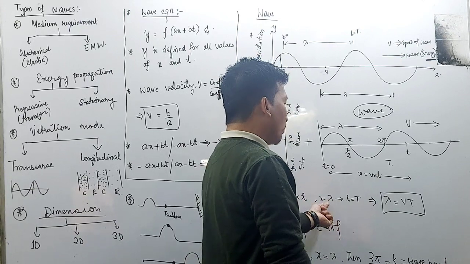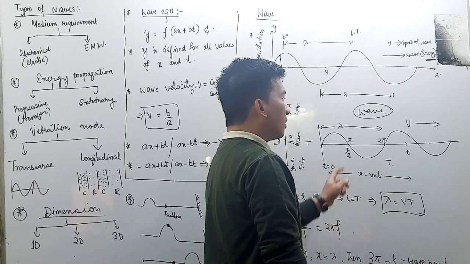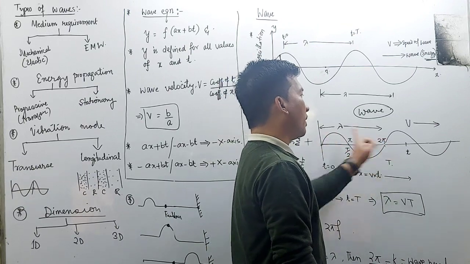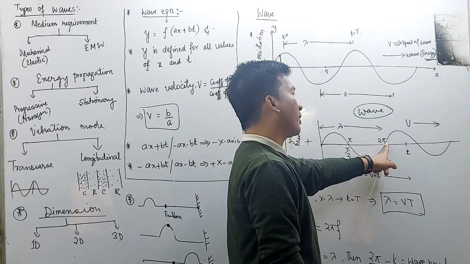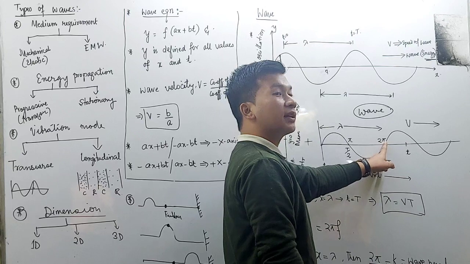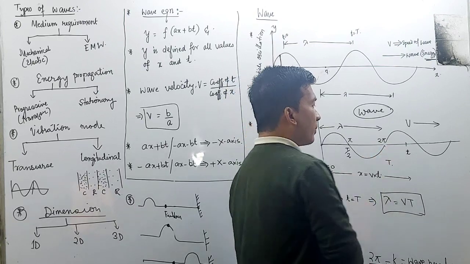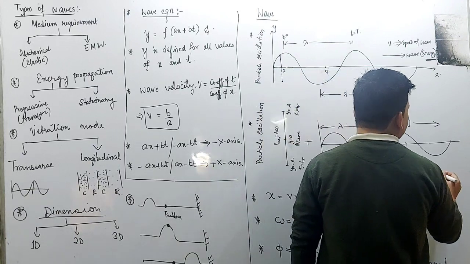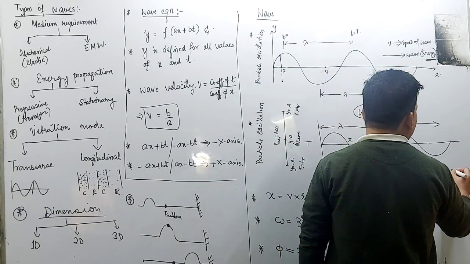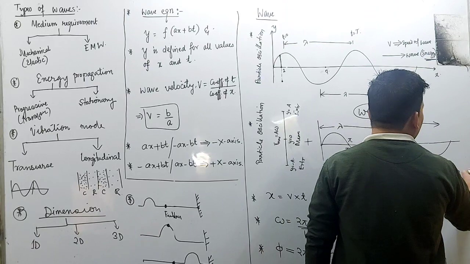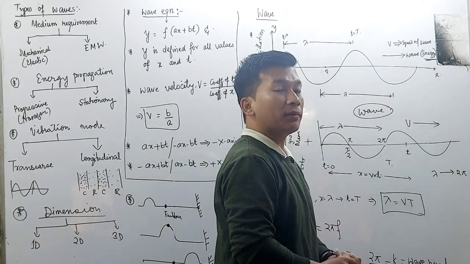Next, when the displacement of the wave is lambda, what is the angle produced? The angle produced will be equal to 2 pi. This is why lambda will correspond to angle 2 pi.